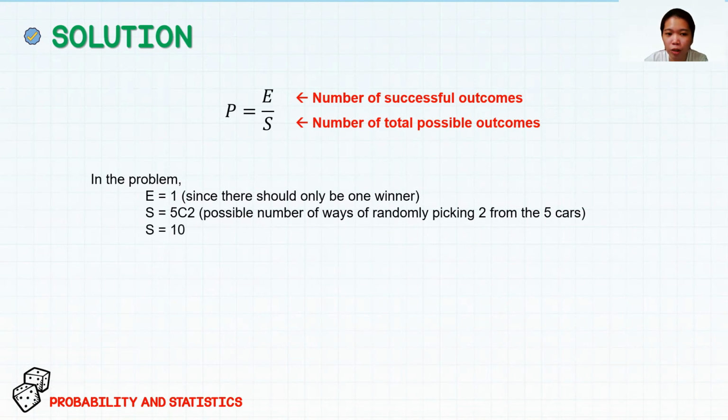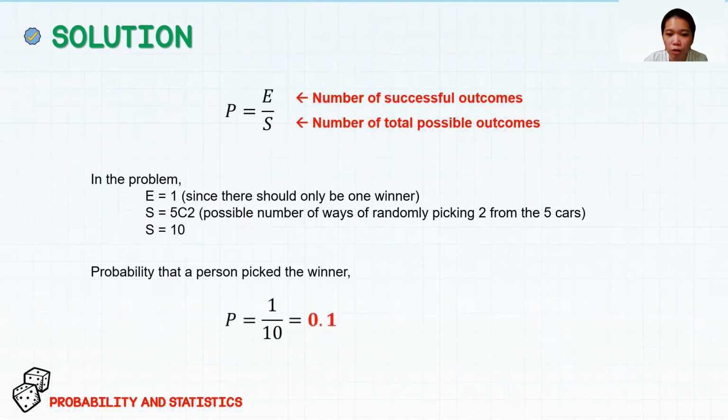So we have to calculate the combination, which equates to 10. So the probability that a person picked the winner, as we substitute these values in the equation, is 1 over 10, or equals 0.1. 0.1 is the probability that a person picked the winner if she chooses 2 cars out of the 5.